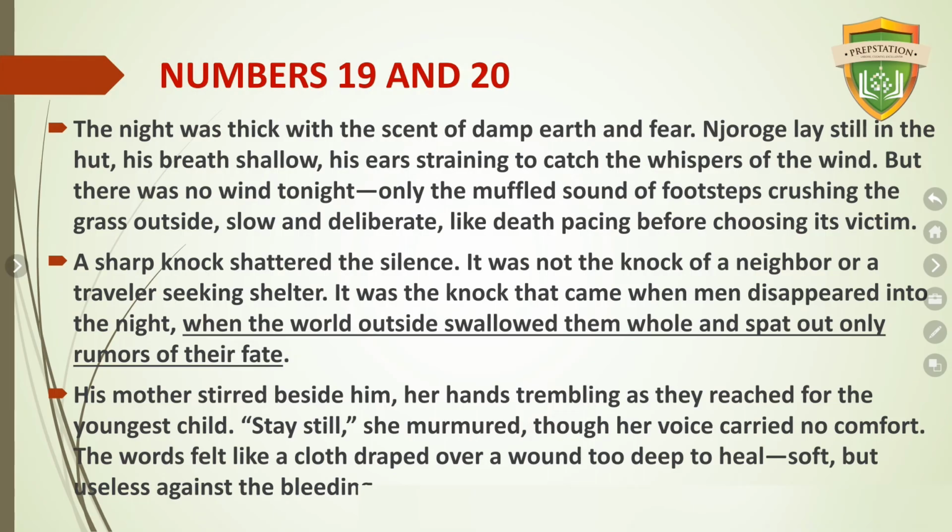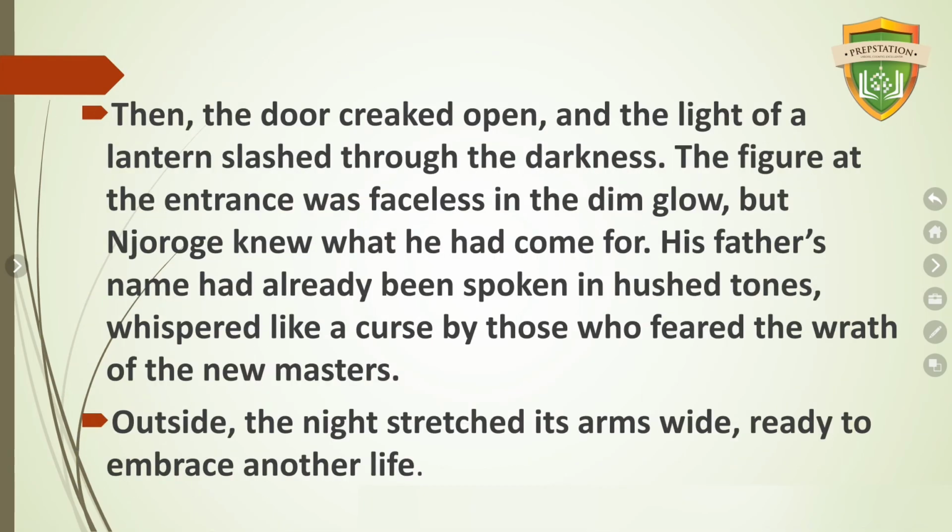His mother stared beside him, her hands trembling as they reached for the youngest child. "Stay still," she murmured. Though her voice carried no comfort, the words felt like a cloth draped over a wound too deep to heal, soft but useless against the bleeding. Then the door creaked open, and the light of a lantern slashed through the darkness.